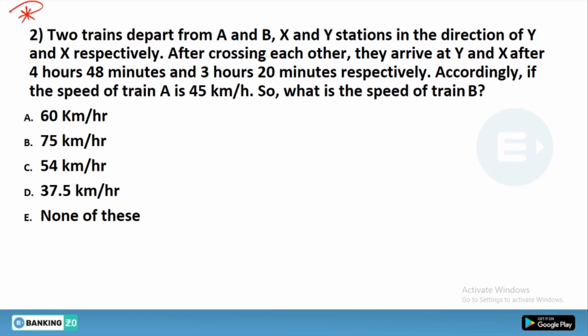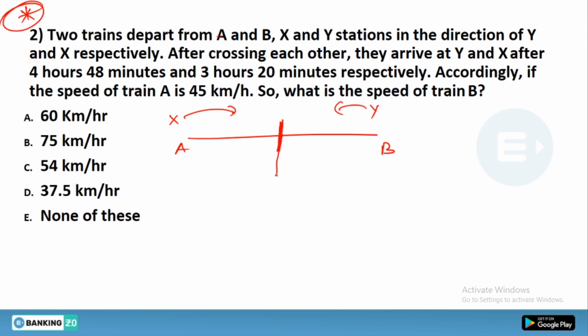This is a very, very important question. As you can see, two trains depart from X and Y stations in the direction of Y and X. That means the train from X moves towards Y, and the train from Y moves towards X. After crossing each other, they arrive at Y and X. First of all, they will meet somewhere between the stations.